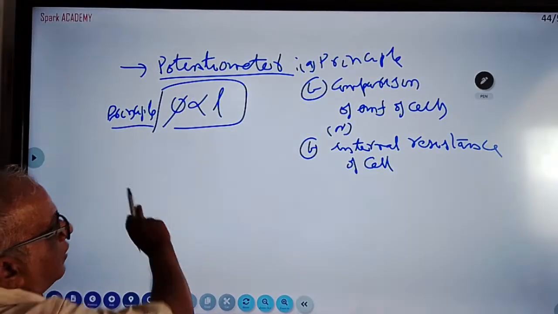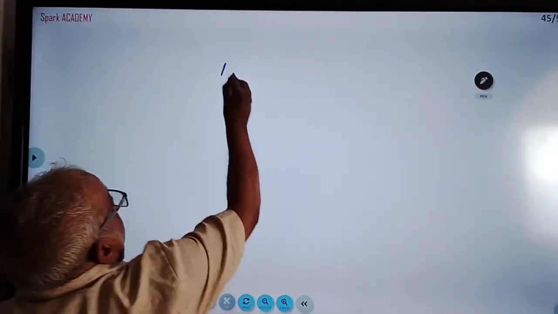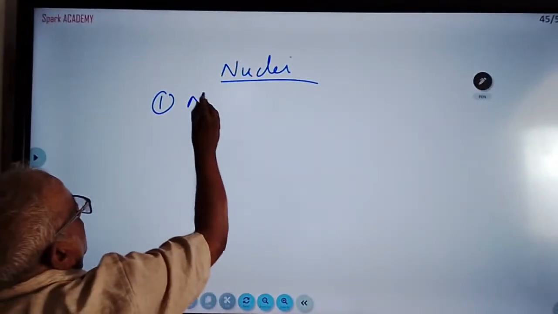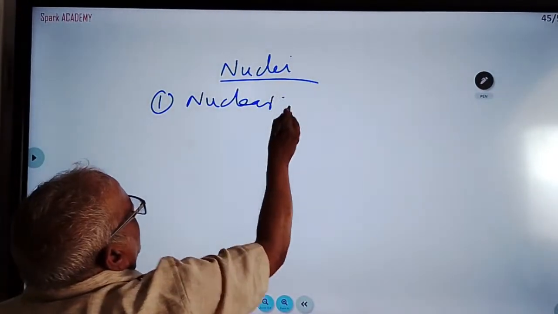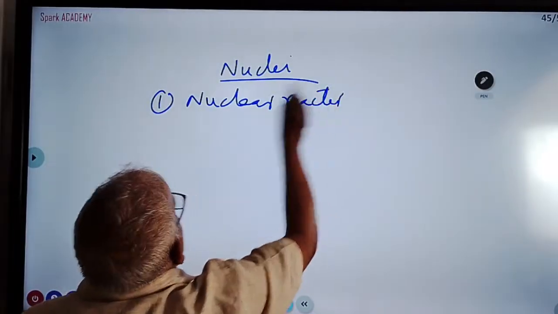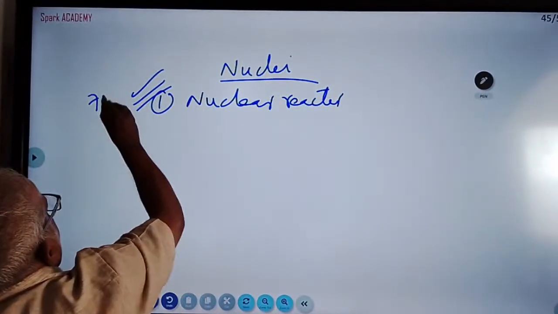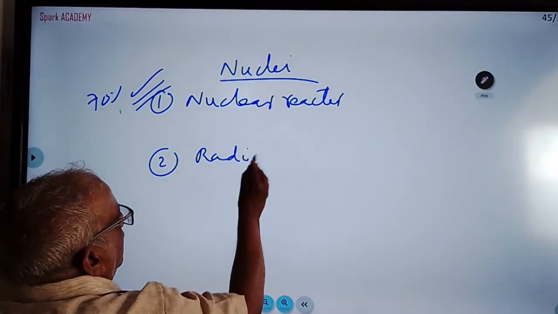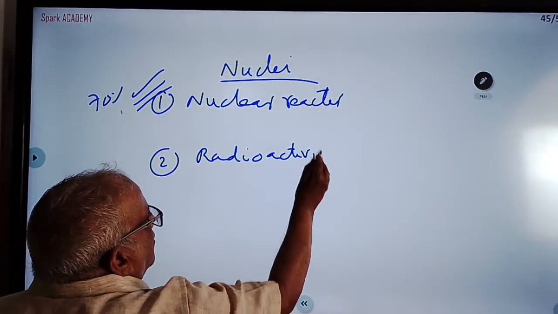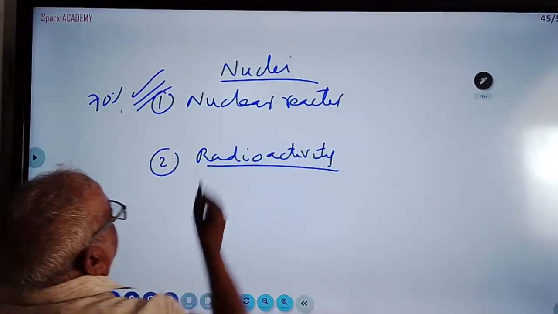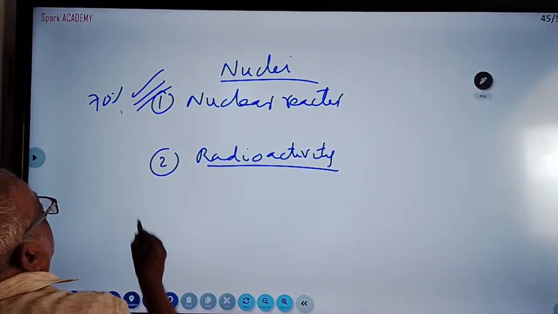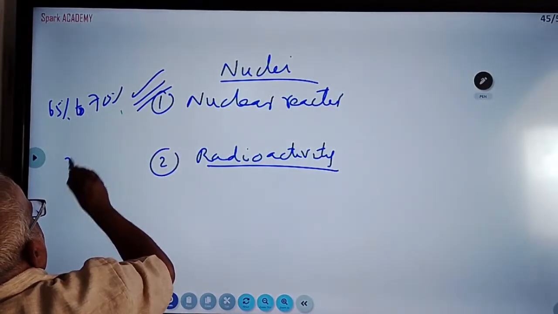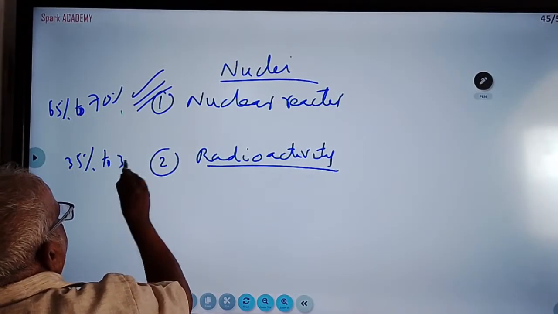You read yourself. Lastly, I'm telling you about nuclei. In nuclei, the most important question is the nuclear reactor. This is very important, very important. 70% chance is there for this. Second is radioactivity, 30% to 35% they are asking this question.